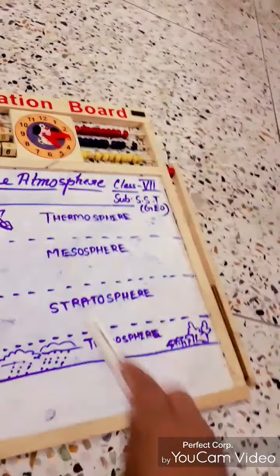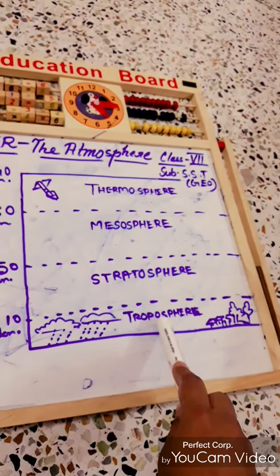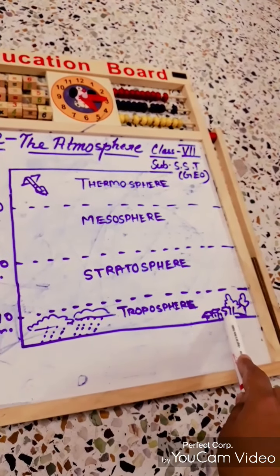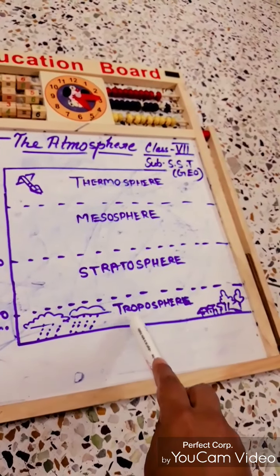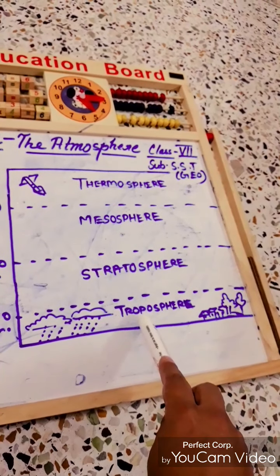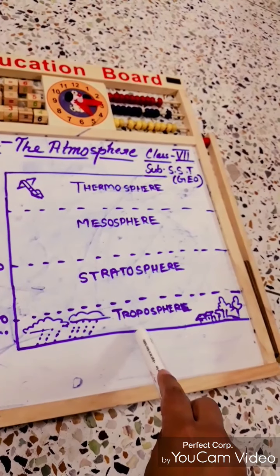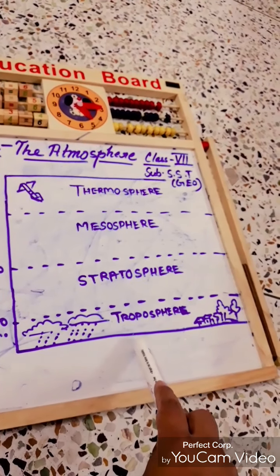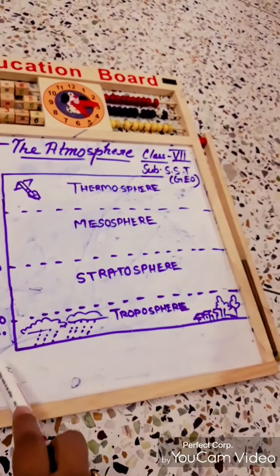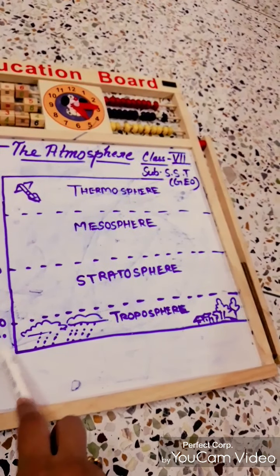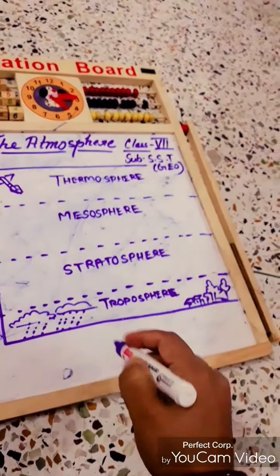Now we will discuss the troposphere. In this sphere we are living. The troposphere is the lowest layer of the atmosphere. In this layer, temperature and atmospheric pressure fall with height. The temperature decreases at the rate of 6.5 degrees centigrade for every 1 kilometer.